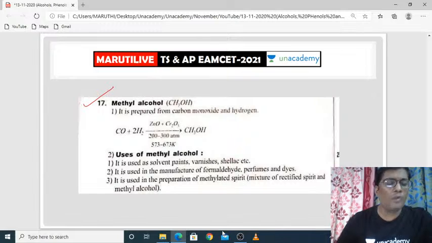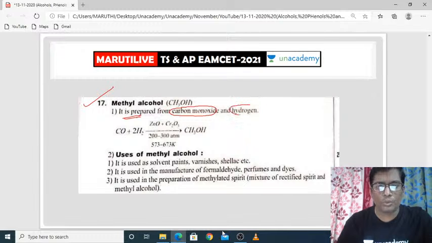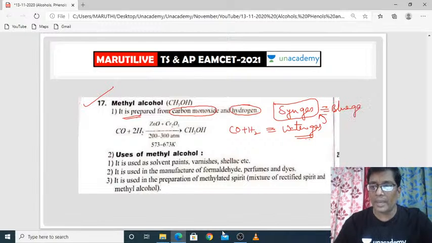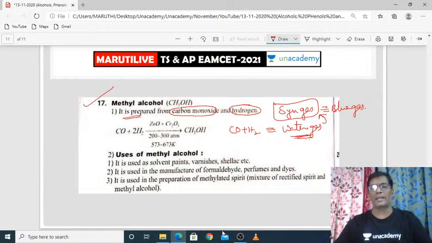Coming to methyl alcohol, how will you prepare methyl alcohol? It is also a very important concept. Methyl alcohol is prepared from carbon monoxide and hydrogen, CO plus H2. This CO plus H2 is called water gas, or simply it is called syngas. Water gas is also called syngas, or again it is also called blue gas. Water gas, syngas, or blue gas.